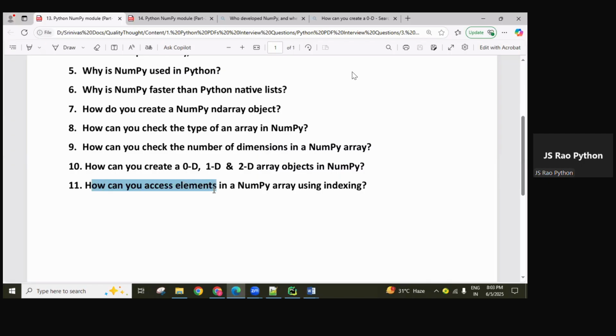Okay. And next, how can you access the elements in a NumPy array? In the array object, how are we accessing the elements? By using indexing, we can access them. By using slicing, we can also access them.